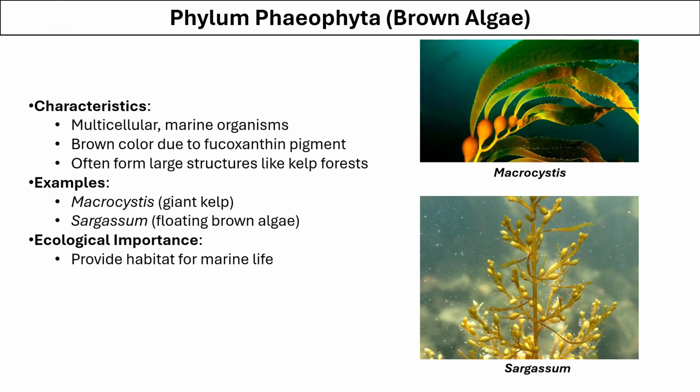Phaeophyta is the phylum of brown algae. They are multicellular organisms and they are mostly marine. Their brownish color is because of the pigment fucoxanthin. They form these large structures called kelp, which look like huge leaves underwater, and their importance is for providing habitat to marine life.